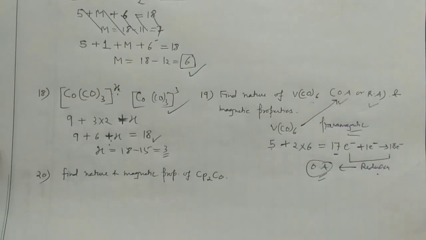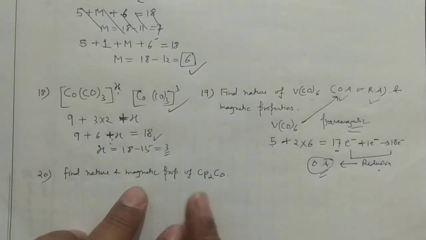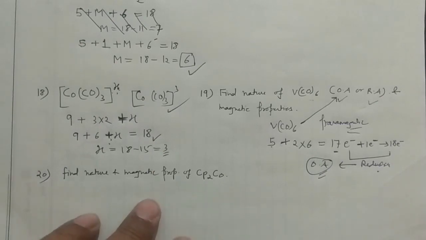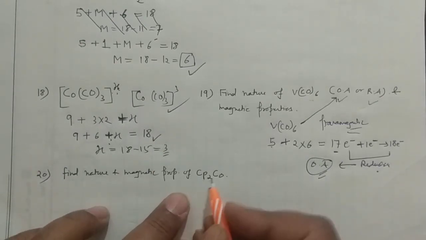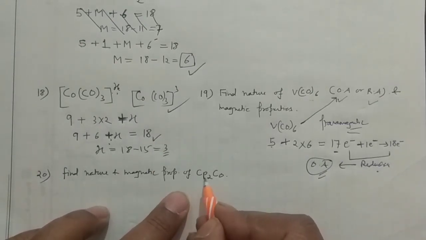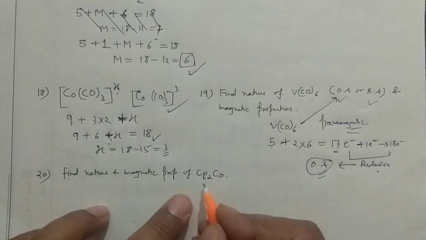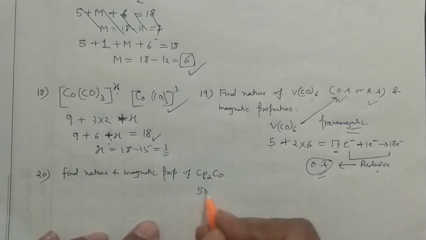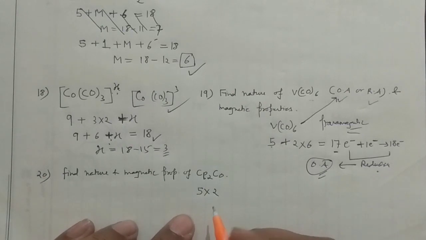Then my next problem, find the nature. Okay, same problem: magnetic property and the nature. So you straightforwardly count the electrons. Cp is the cyclopentadienyl. If I use the neutral method, this will give 5 into 2, which is 10 electrons. It's a 10 electron system.